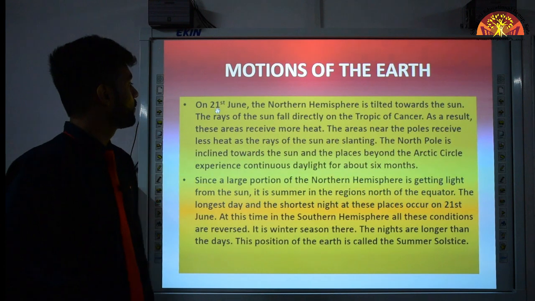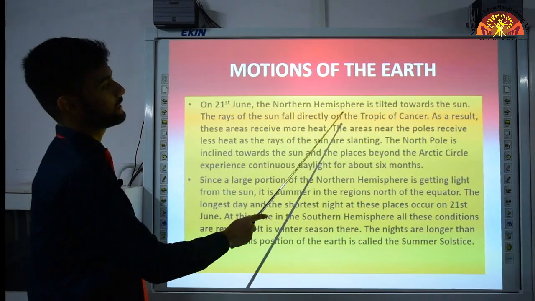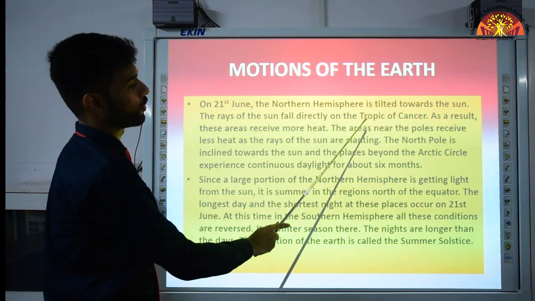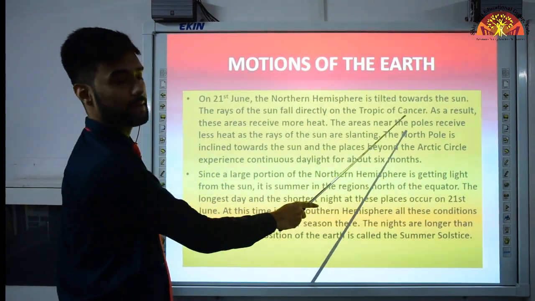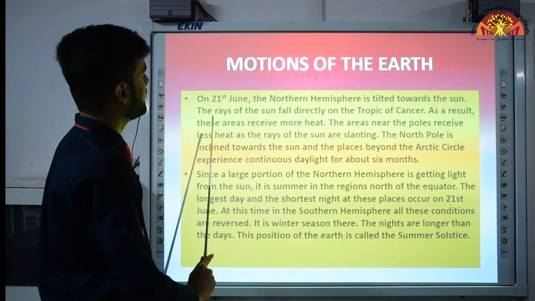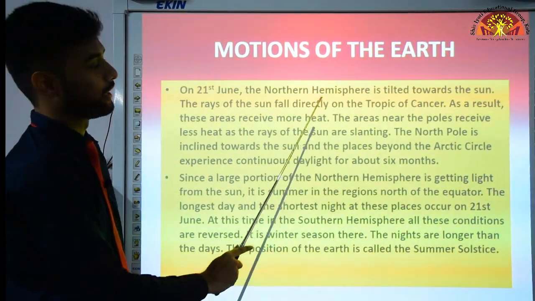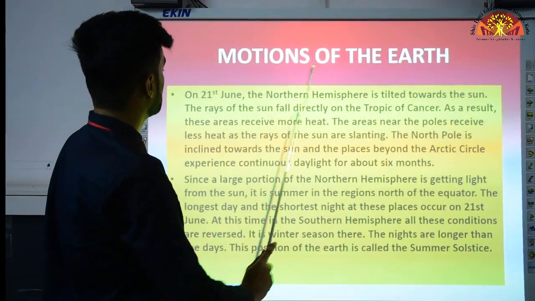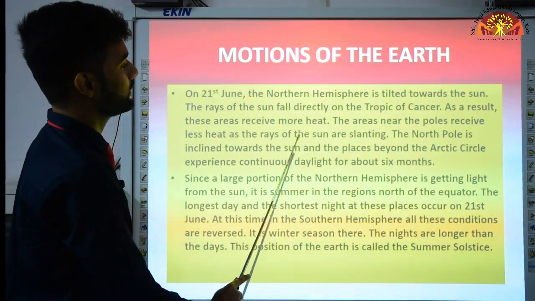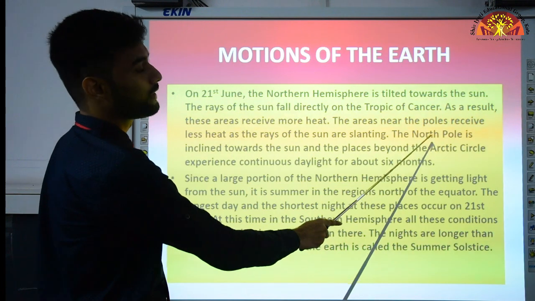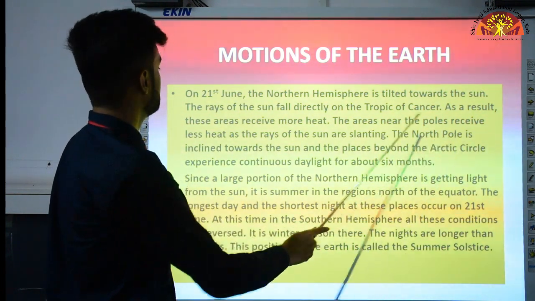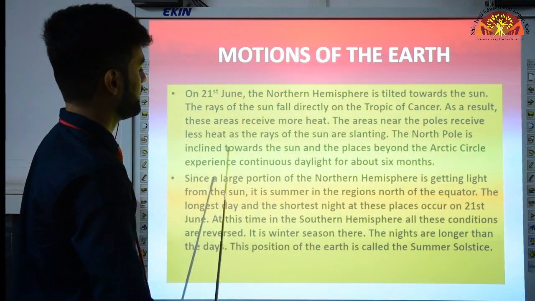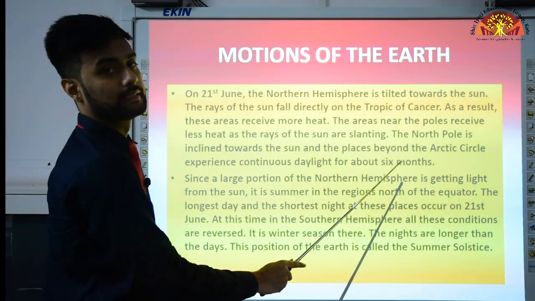On 21st June, the northern hemisphere is tilted towards the sun. The rays of the sun fall directly on the Tropic of Cancer, which is in the northern hemisphere. As a result, these areas receive more heat and the northern hemisphere experiences summer. The areas near the poles receive less heat as the rays of the sun are slanting. The North Pole, which is the topmost part of the earth, is inclined towards the sun, and the places beyond the Arctic Circle experience continuous daylight for about 6 months.